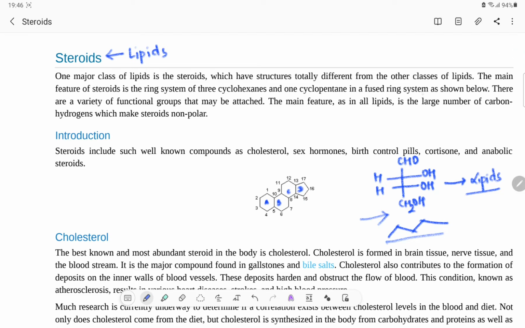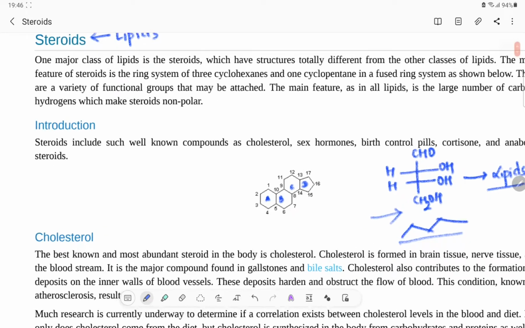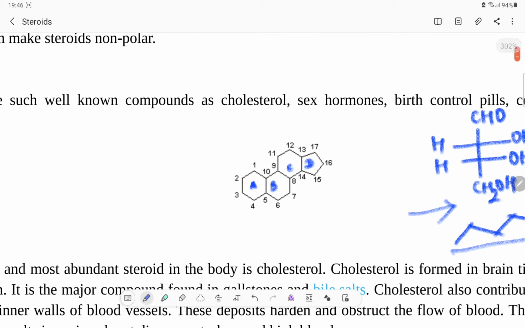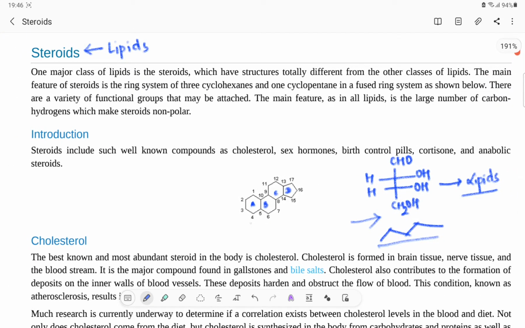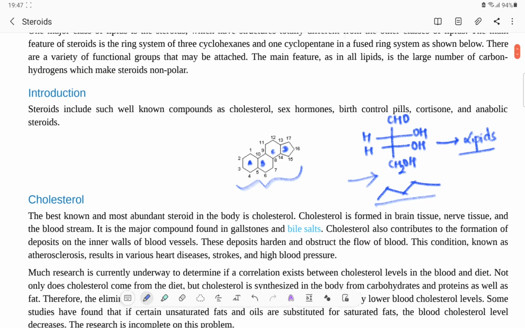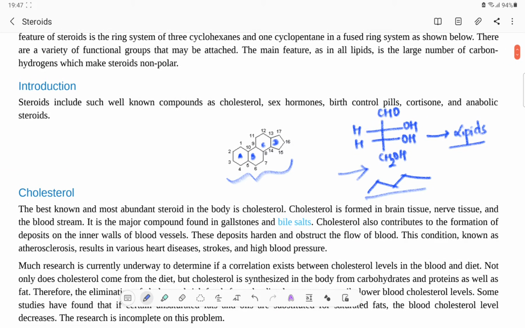The main feature, as in all lipids, is the large number of carbons and hydrogens, which make steroids nonpolar. When we look at lipid structure also, there was a polar system and a non-polar system. Some of them had a polar head and a non-polar long chain. In the steroidal system, since these also have a large number of carbons and hydrogens, they are also said to be non-polar. That means they cannot easily be dissolved in water; rather, they would be easily dissolved in organic solvents.